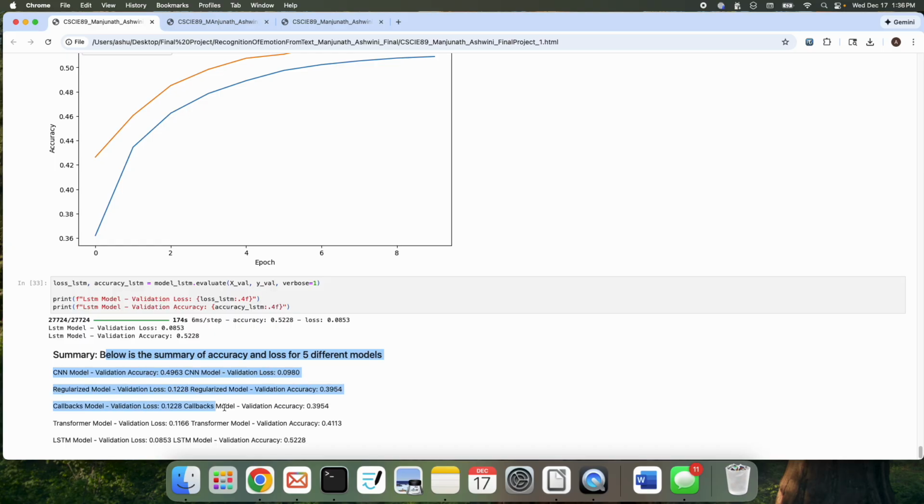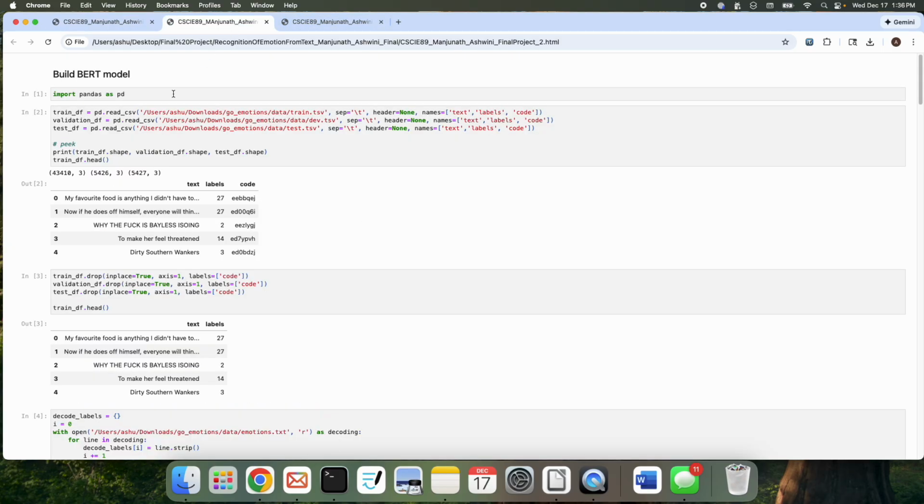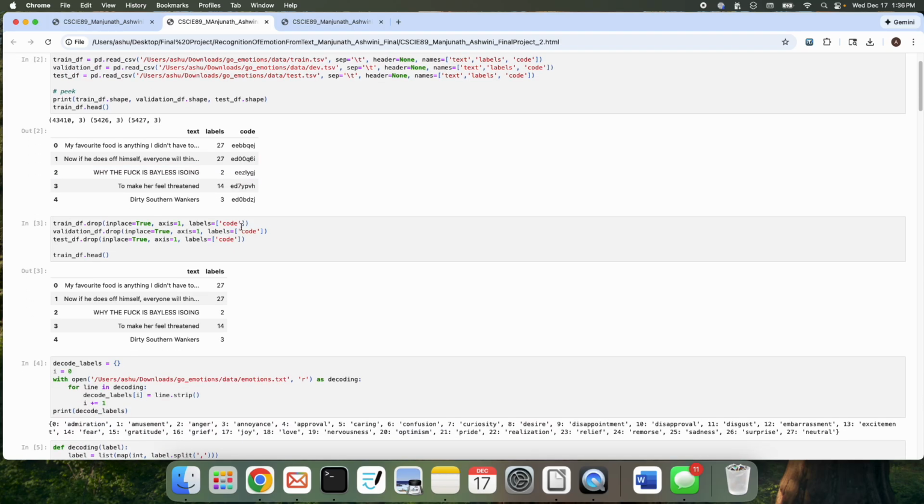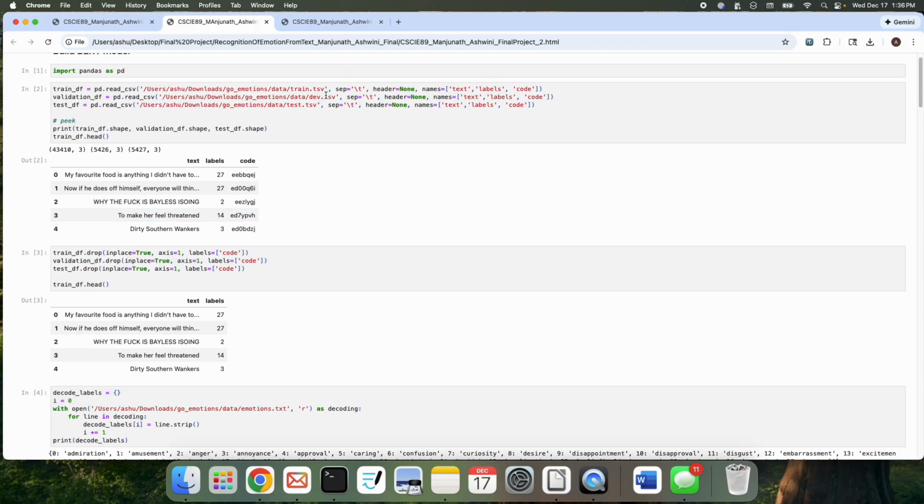So here's the summary for all the models that I tried, and then I switched on to the next one, this being the very popular BERT model for emotion analysis. Again, first take the training data and test data separations that I have already made with the CSV ready.